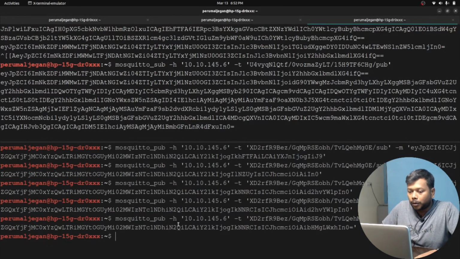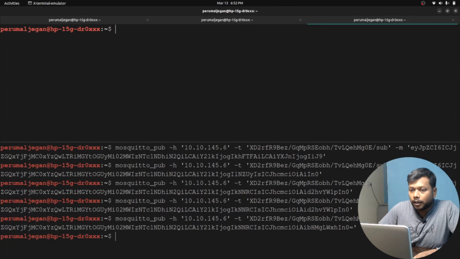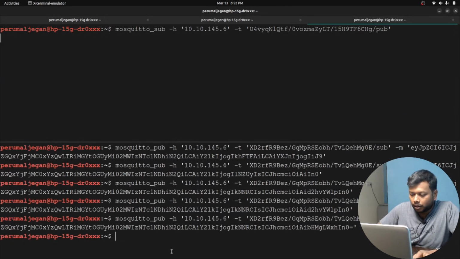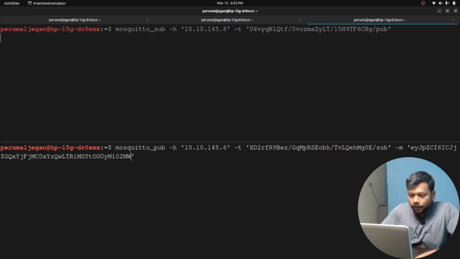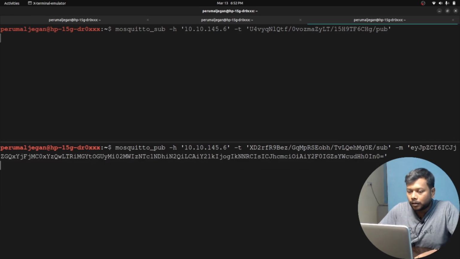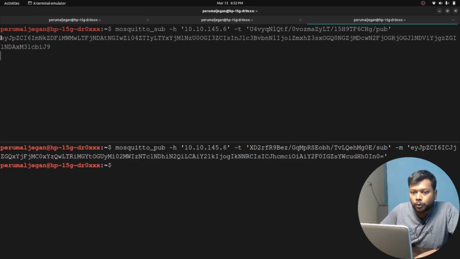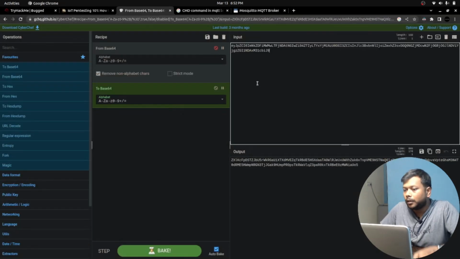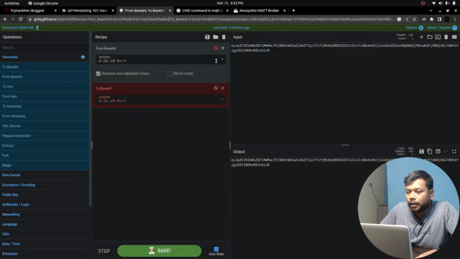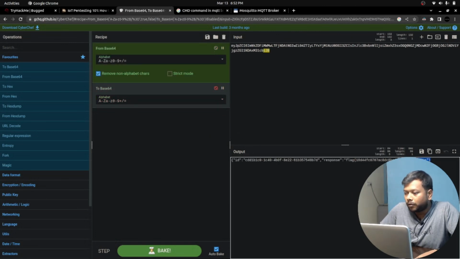Okay, now let me start this in a fresh terminal, and I'm replacing the message, and look at this one. We got the base64 encoded stuff. So let's decode that. It will eventually give the flag that we need.